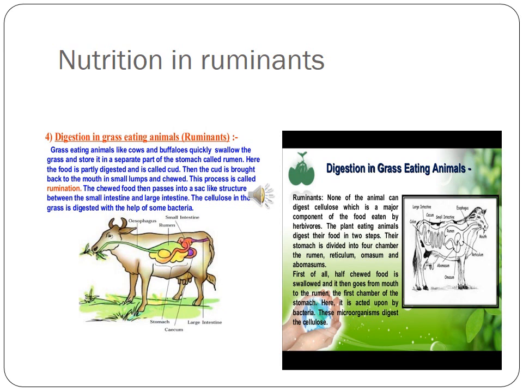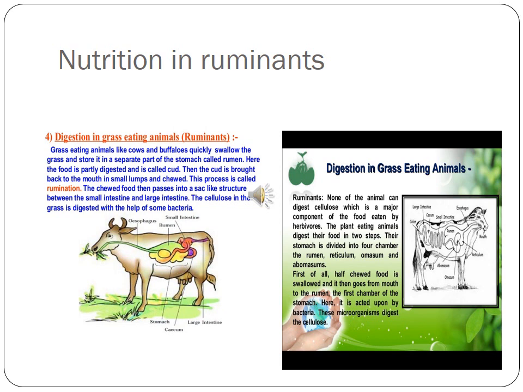The food that is swallowed goes into the first chamber. It is partially digested and is called cud. It then goes to the second chamber, from where it is returned to the mouth for chewing. After thorough chewing and mixing with saliva, the re-chewed food is swallowed again.